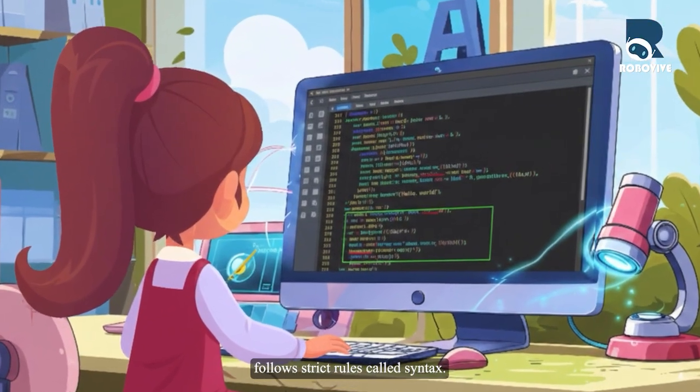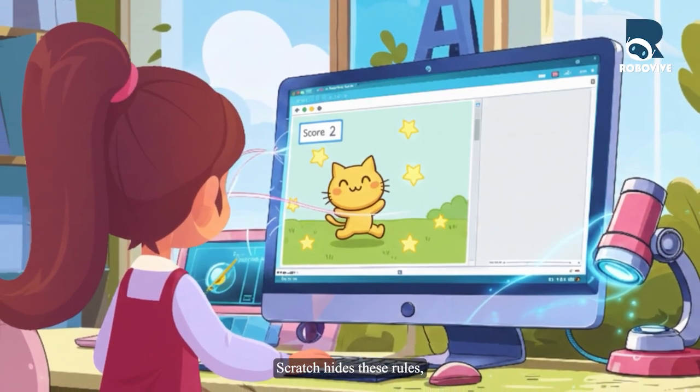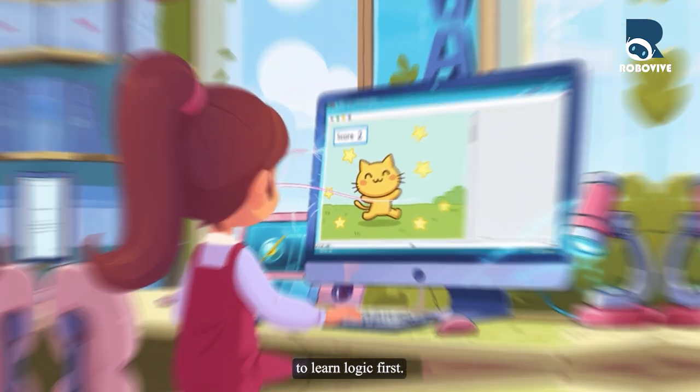Text-based programming follows strict rules called syntax. Scratch hides these rules, which makes it easier for beginners to learn logic first.